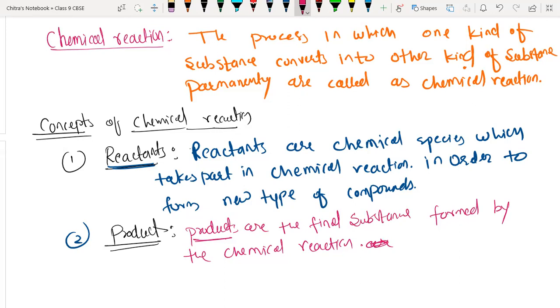Okay, so I'm writing a general chemical reaction here. We have a reactant. If we have more than one reactant, we write the first reactant, then separate them by a positive sign, then the second reactant.